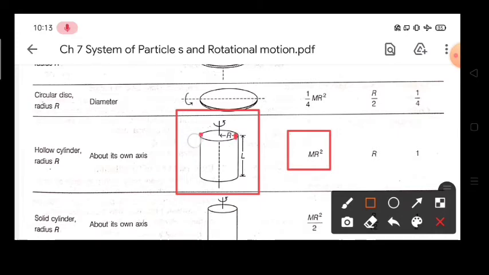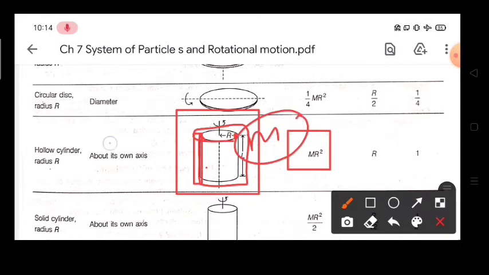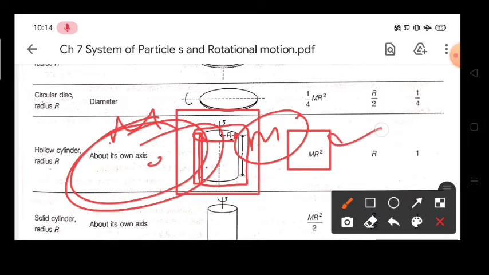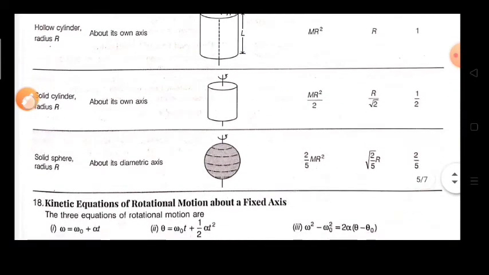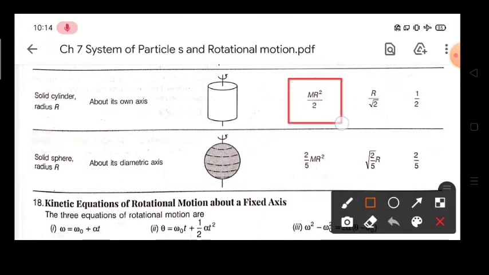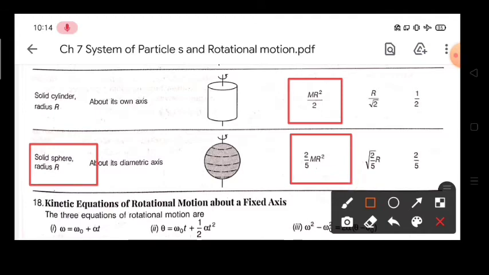Basically inside a hollow cylinder there is nothing, so we can consider this is just a ring of mass m, or ring means just a particle of mass m. In that case it will give the similar result, mr square. Then we have solid cylinder. For this we have the result mr square by 2, and for solid sphere you will get 2 by 5 mr square.